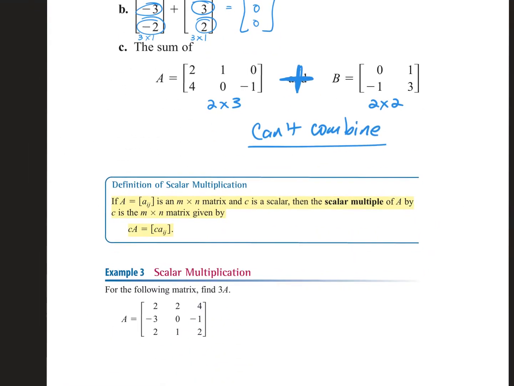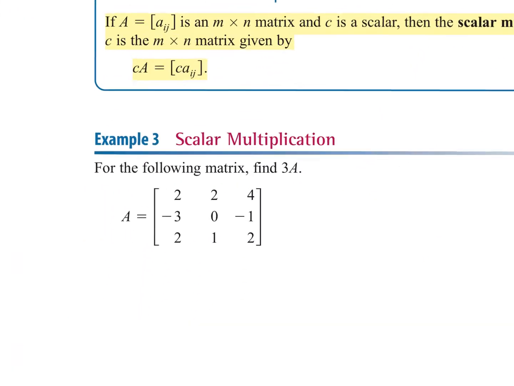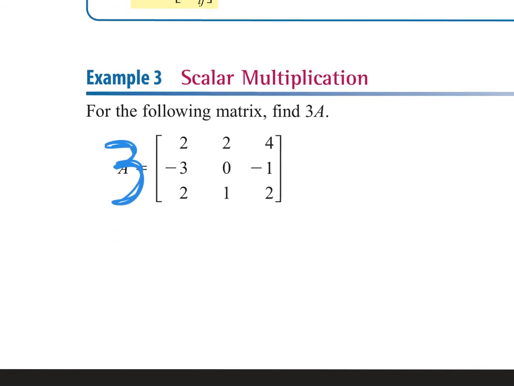All right, so here we're talking about scalar multiplication. They're giving you the matrix, and they want you to find 3A. You literally are putting a 3 right here in front. What do you think I do with that 3 in order to find the product of 3A? Distribute. You distribute to where?